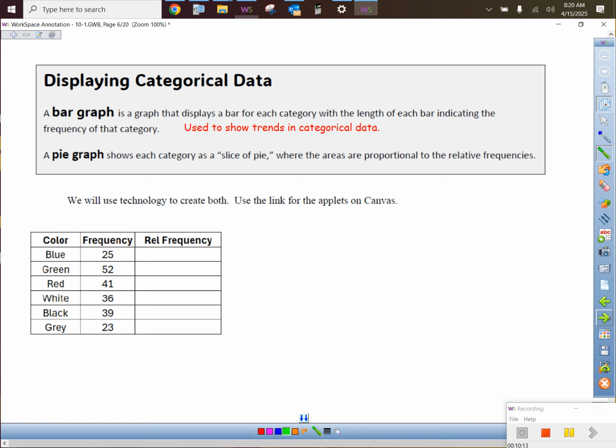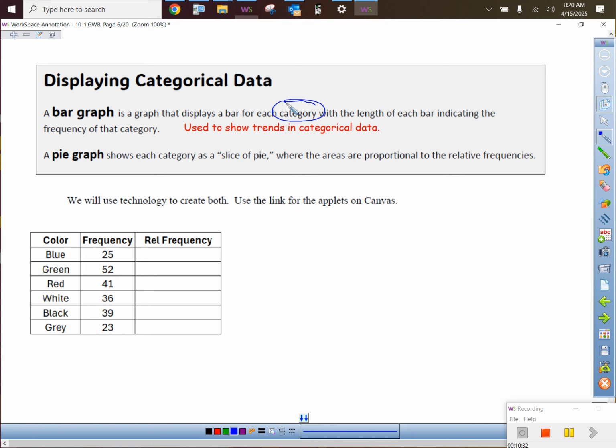There are two different graphs. You see what I have in red? You might want to put that down also. I'll bet you have heard of a bar graph before, right? If you have not, no big deal. A bar graph is a graph that displays a bar for each category. So you might want to circle that. Bar graphs can only be used for categorical variables because the bars are the categories.